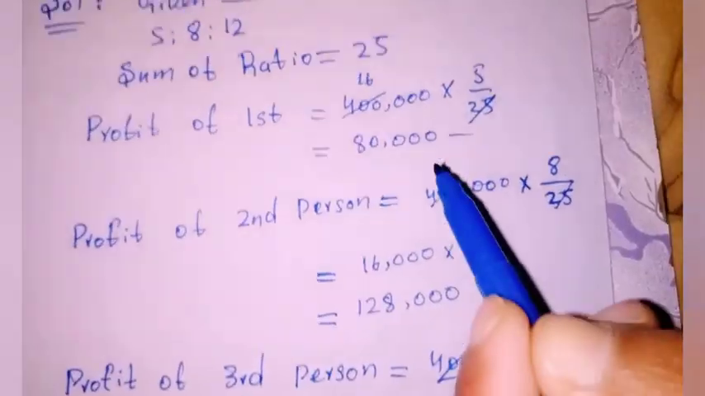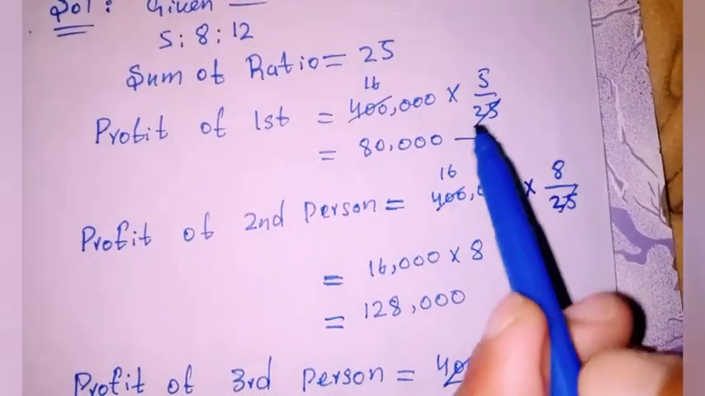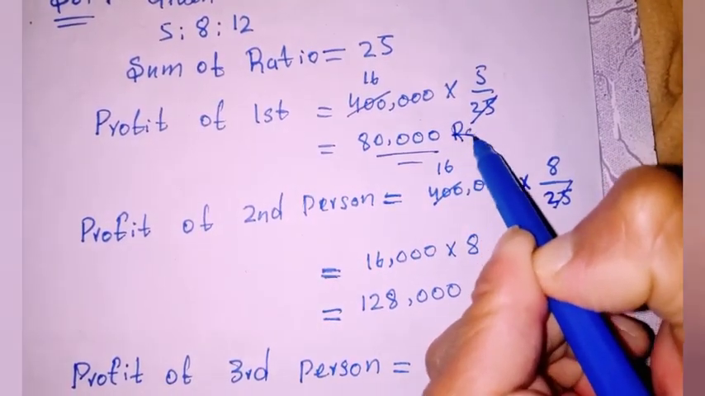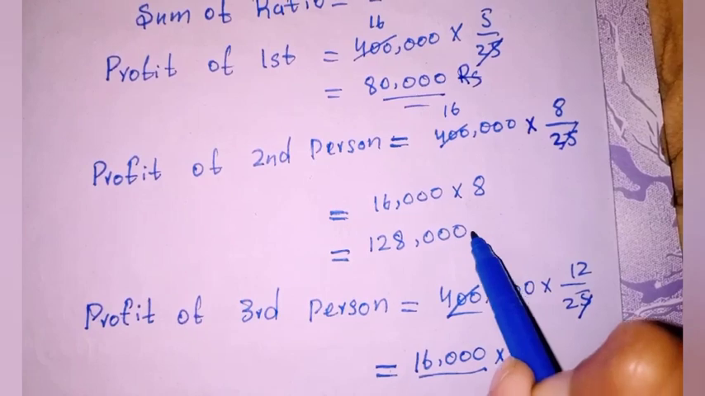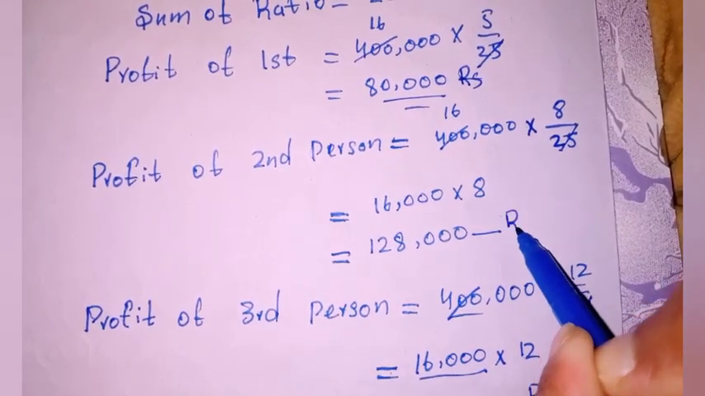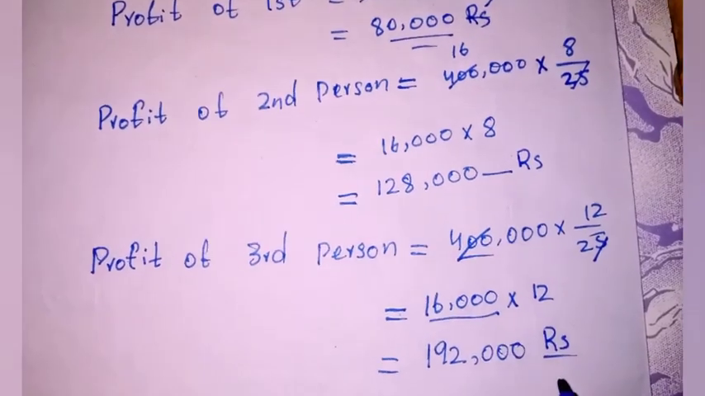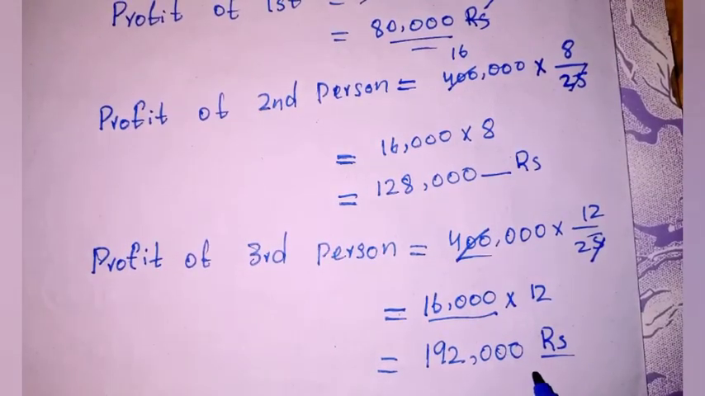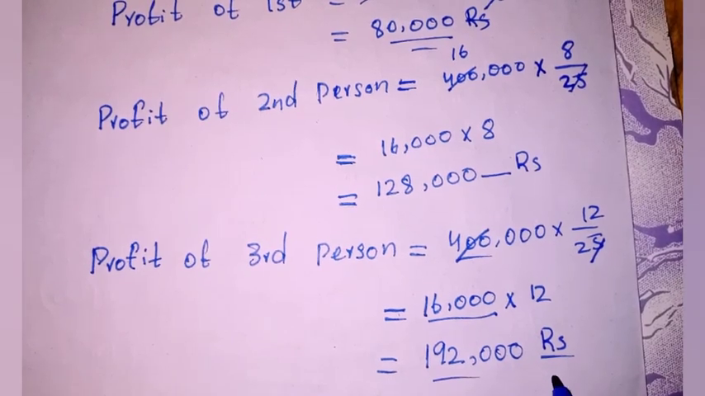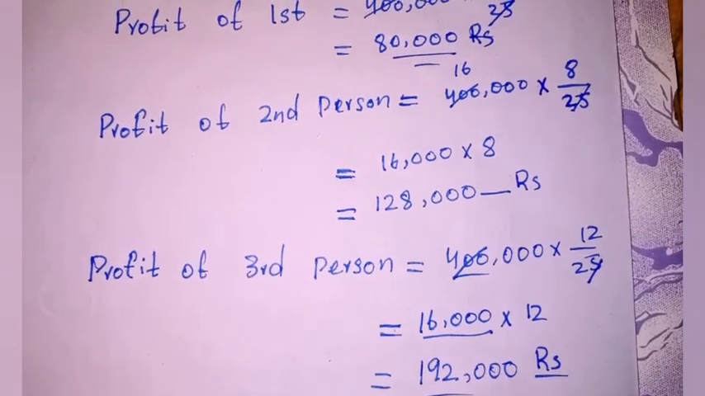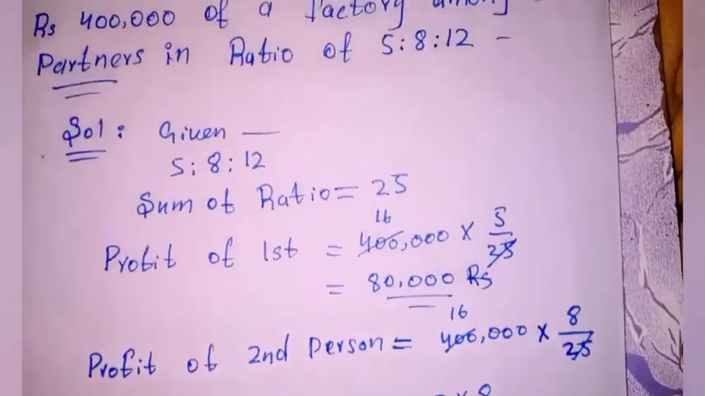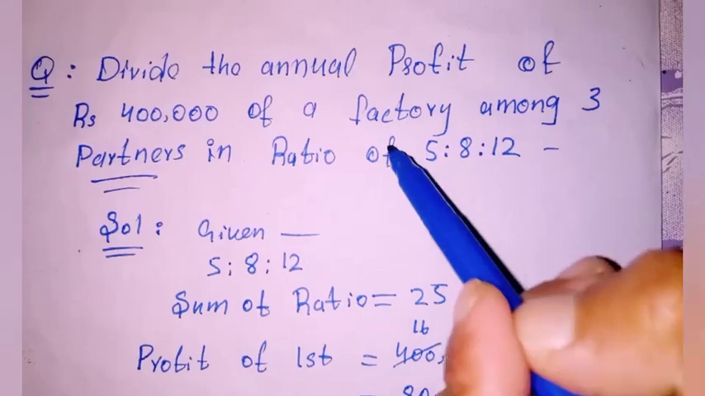So hence the profit of first person is 80,000 rupees. Profit of second person is 128,000 rupees, and similarly the profit of third person is 192,000 rupees. So this is all about today's lecture, and this question is very important from the exam point of view.